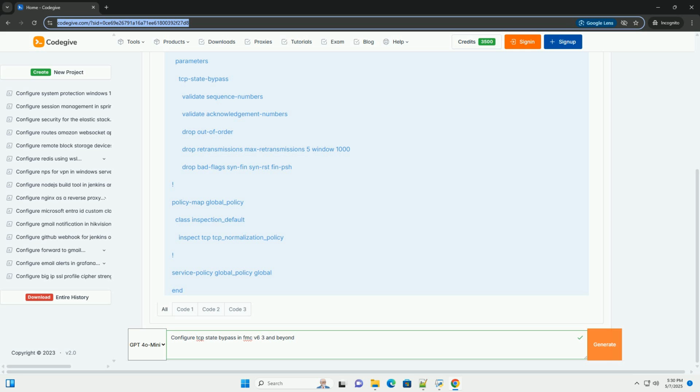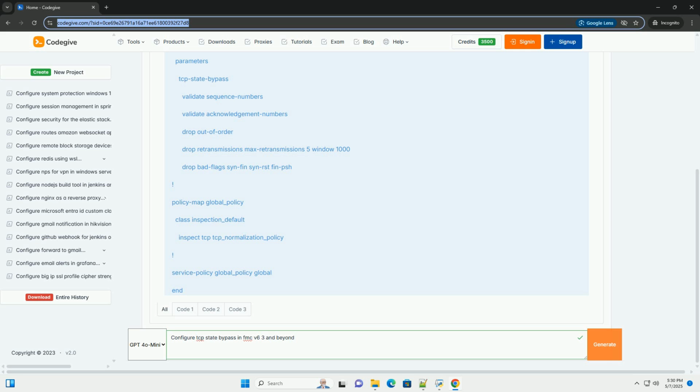3. Start deployment. Click Deploy. The FMC will push the new configuration to the selected devices. 4. Monitor the deployment. The FMC will display the status of the deployment. Ensure that the deployment completes successfully without any errors.